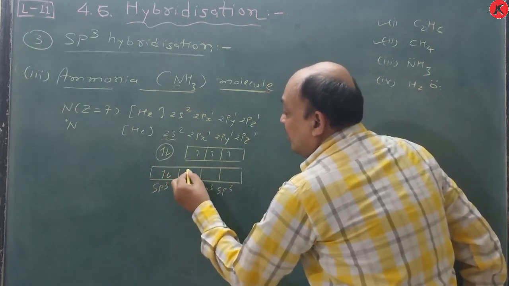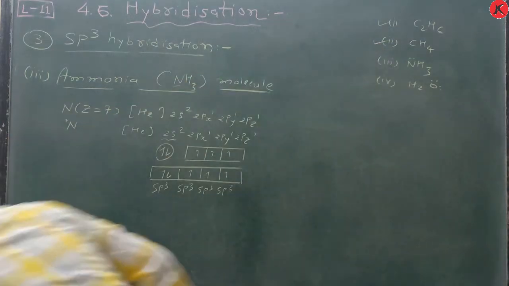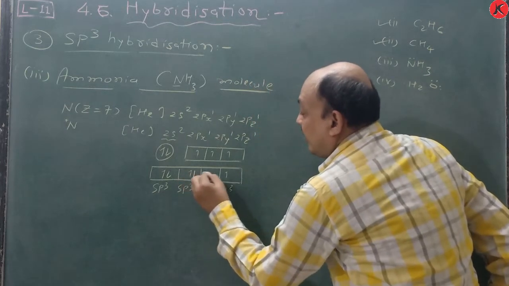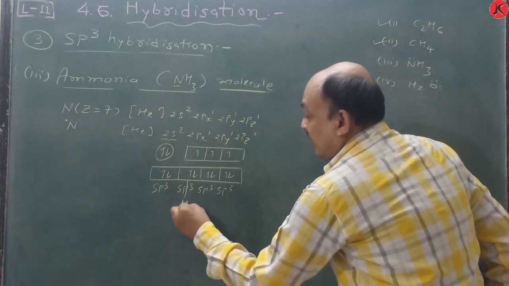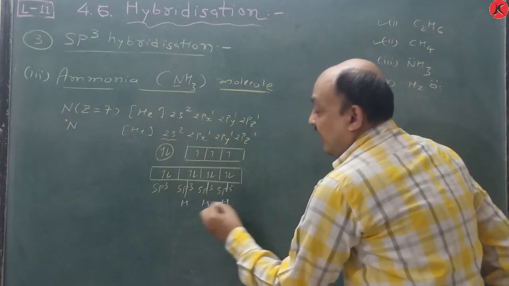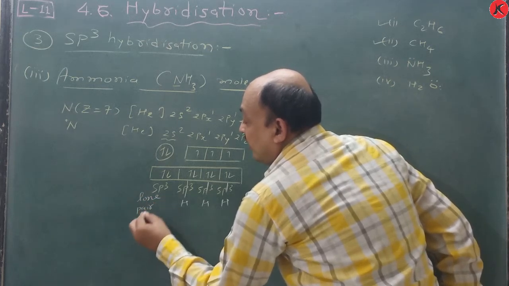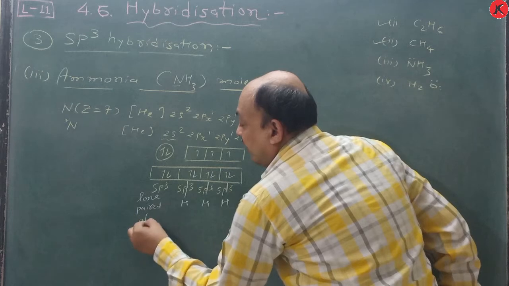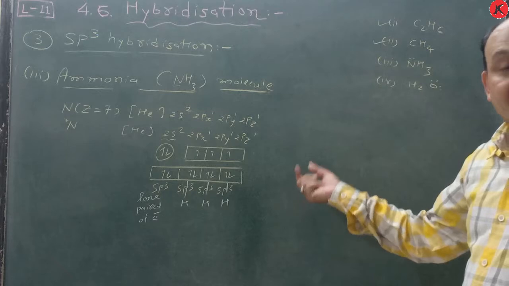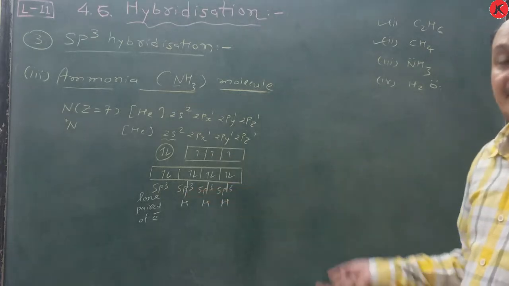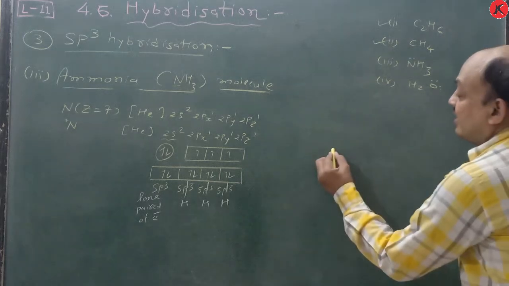The electrons from nitrogen, plus the sharing of hydrogen's electron, are like this: sharing from hydrogen, hydrogen, hydrogen, and this is considered the lone pair of electrons.